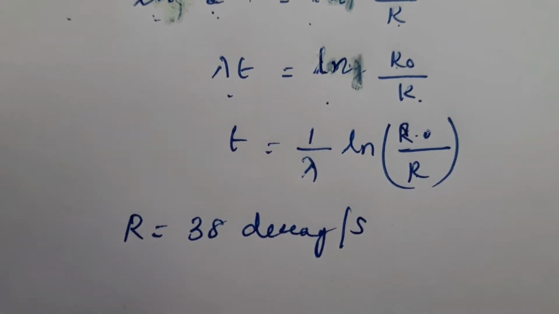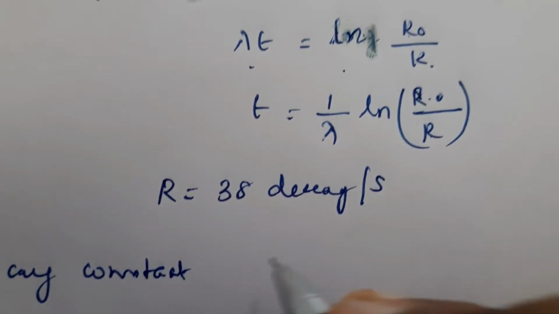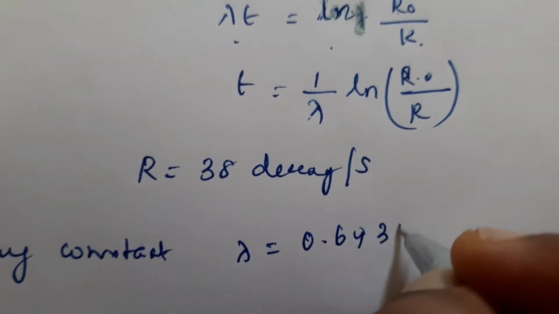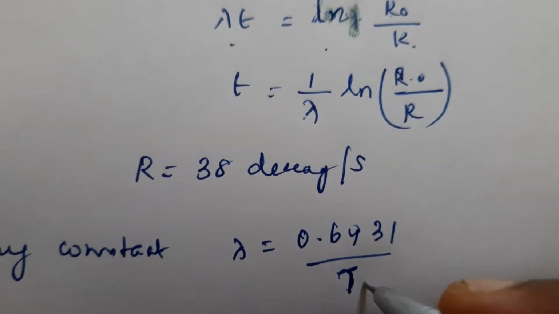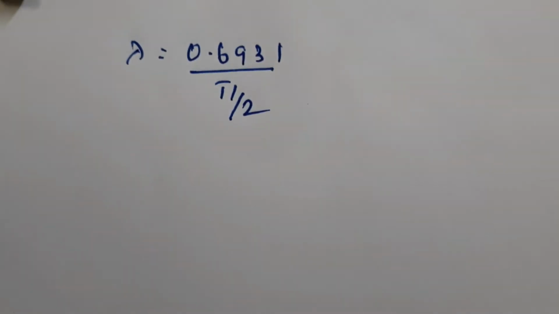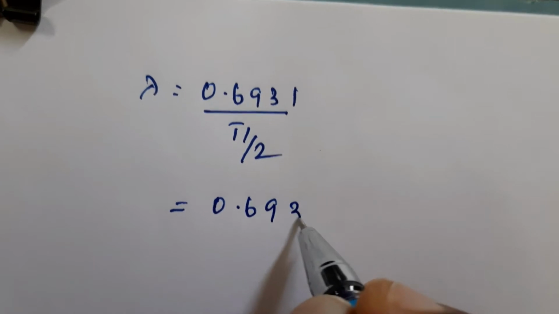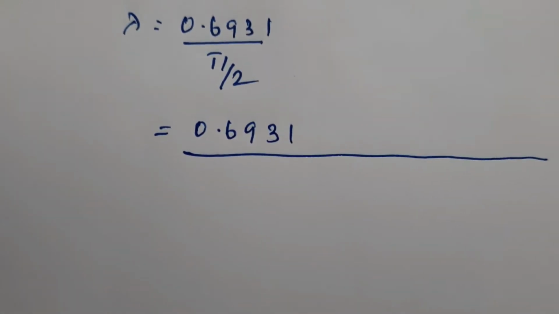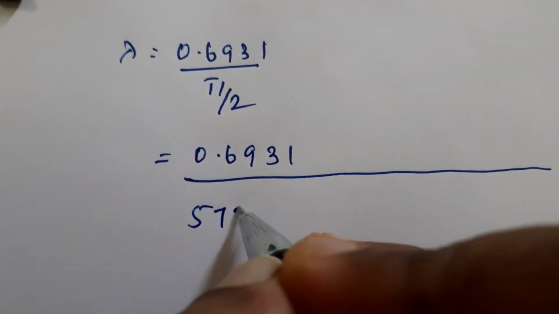So decay constant lambda is equal to 0.6931 by T half. So which is equal to 0.6931 divided by T half of carbon 14, which is 5730 years. That is a given value.